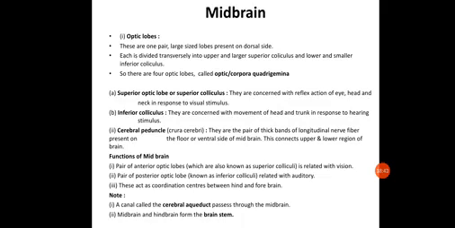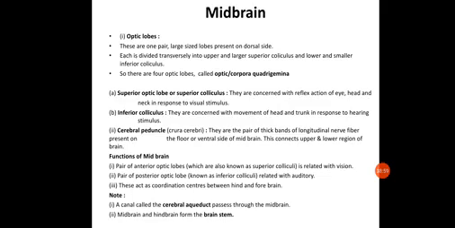We can note it down: it is the link between the forebrain and the hindbrain.